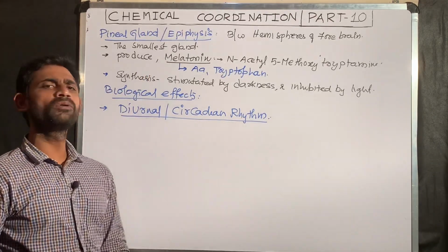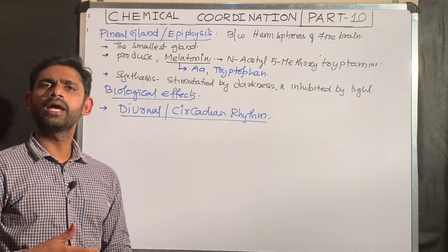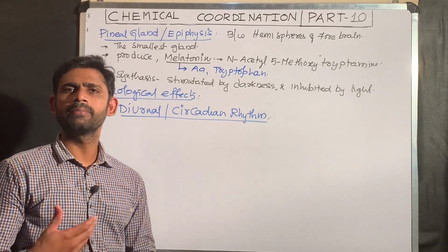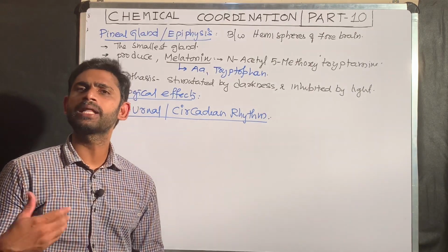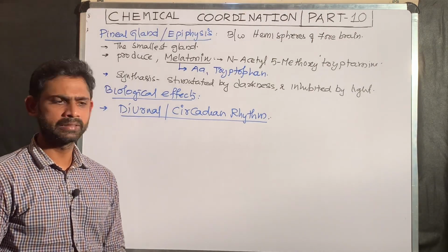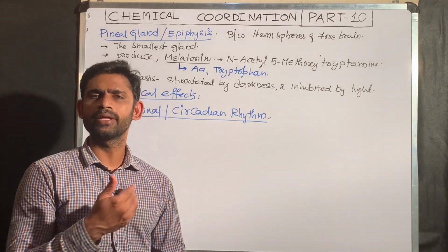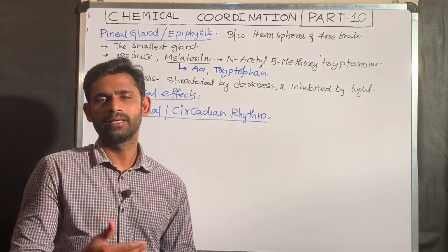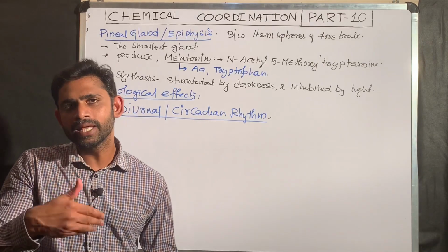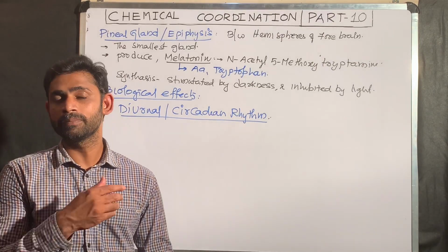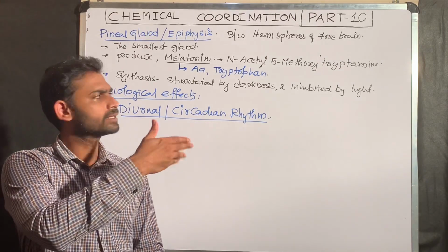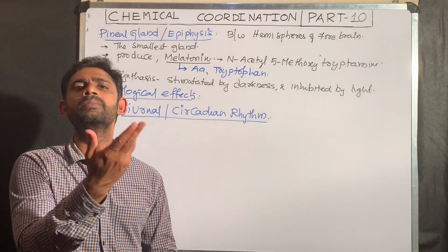What is this diurnal rhythm? Whatever we are doing regularly, depending on our habitat, means sleep and wake up timing. When it comes to 9 or 10 o'clock, automatically we feel tired and become very sleepy. A person is exposed to the darkness of night, and automatically melatonin synthesis gets stimulated.